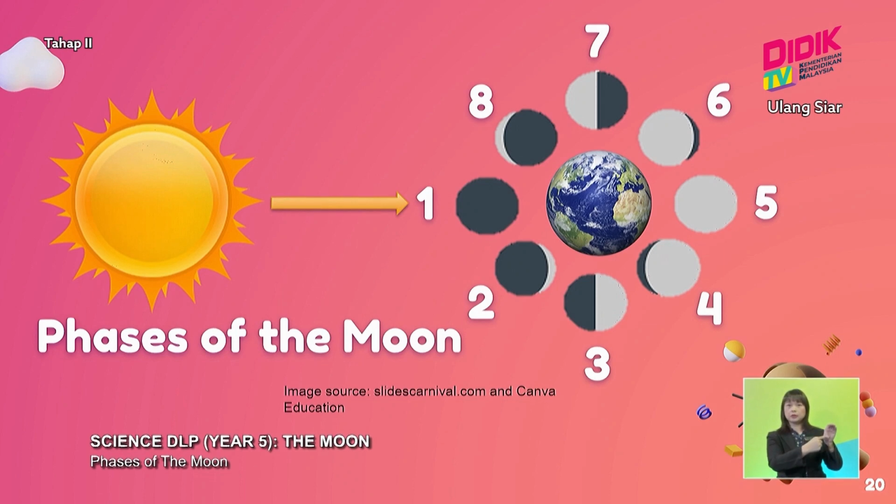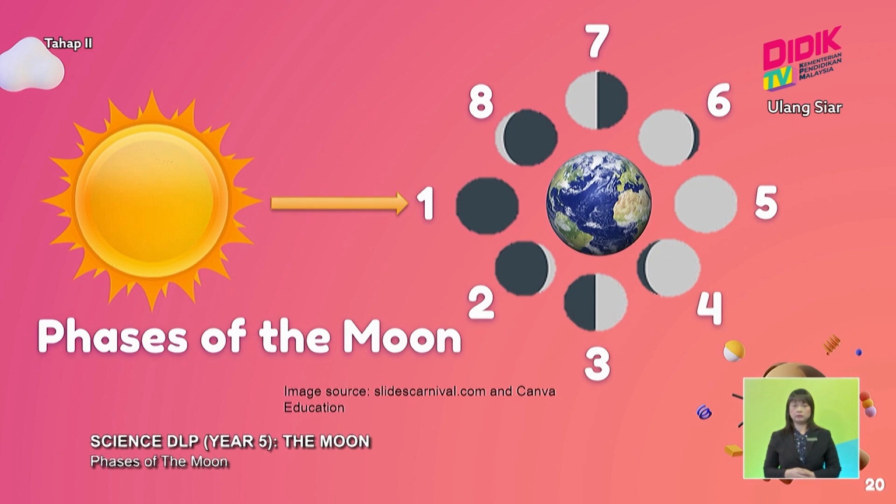The second moon will be called the crescent moon, and then you get the half moon, then the gibbous moon, and finally you get the whole moon lit up, which is the full moon. Slowly we move back into the gibbous moon phase, the half moon phase, the crescent moon phase, and last of all, you go back to the new moon. This is the whole cycle of the phases of the moon.